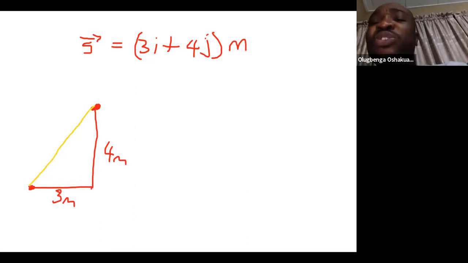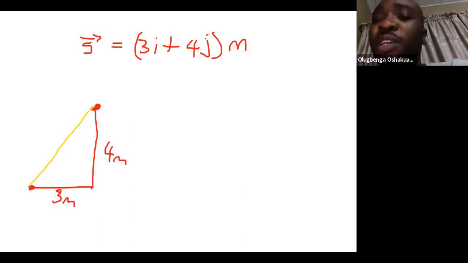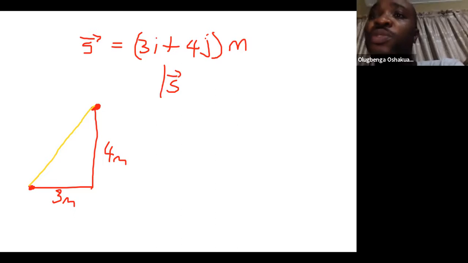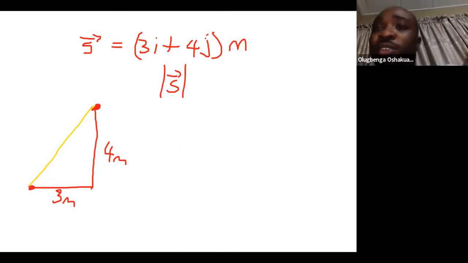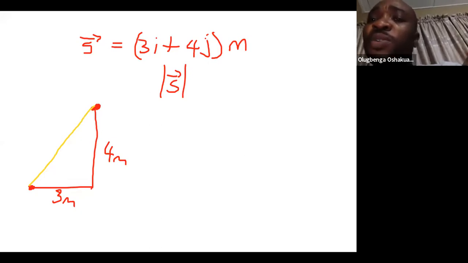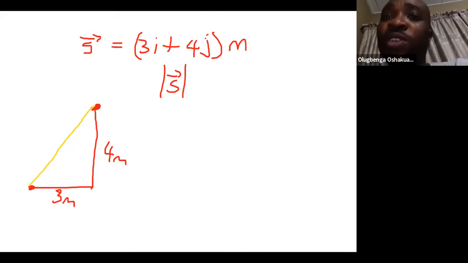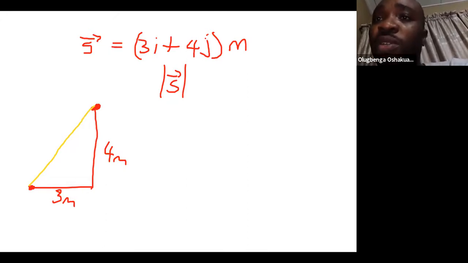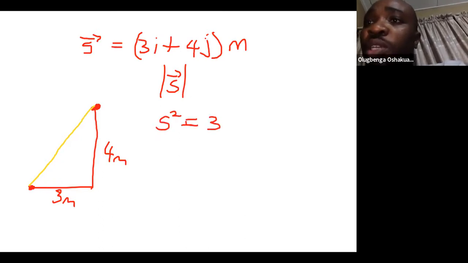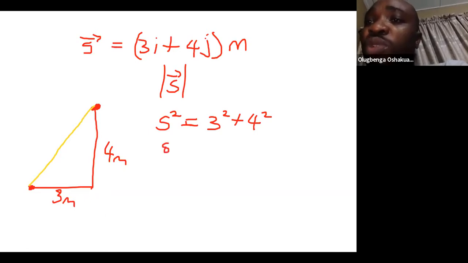The magnitude of that yellow line is described as the magnitude of S. Solving the length of that yellow line using Pythagoras theorem, S squared is equal to 3 squared plus 4 squared. That's Pythagoras theorem. And S squared is equal to 9 plus 16.